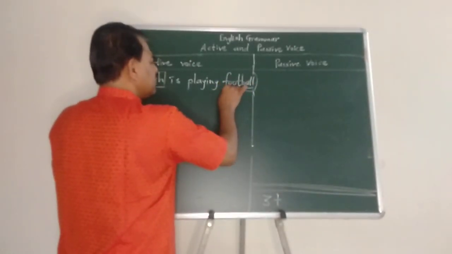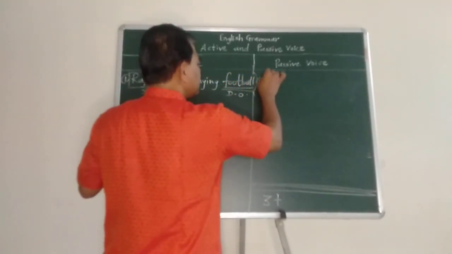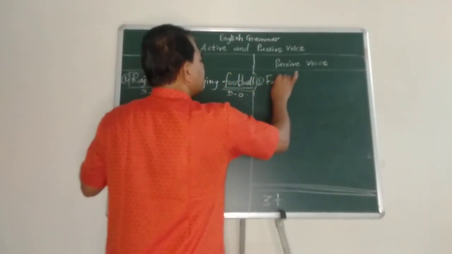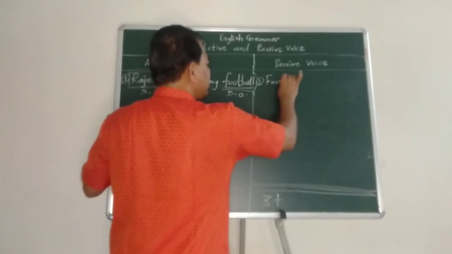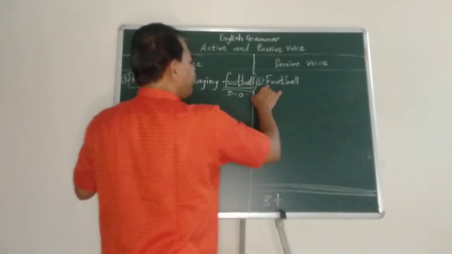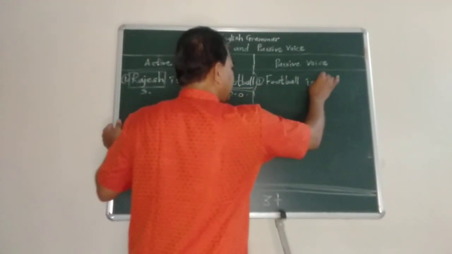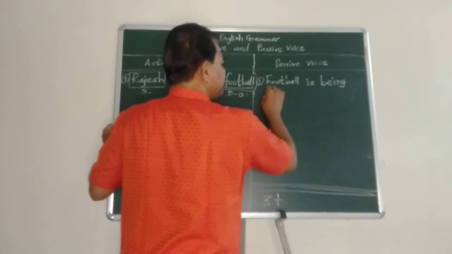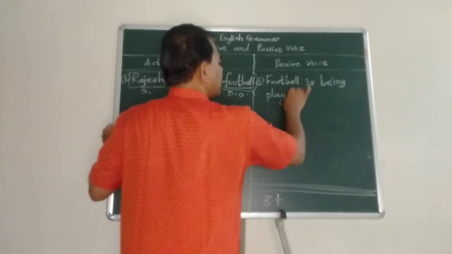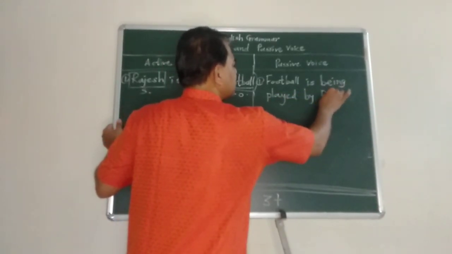Direct object. So now into passive voice, follow the rules of punctuation. When you change into passive voice, the F is to be written in capital letter. Football, now here, very important, is being played by Rajesh.